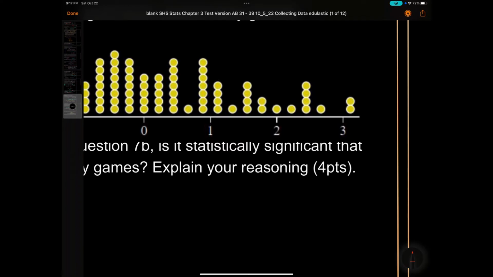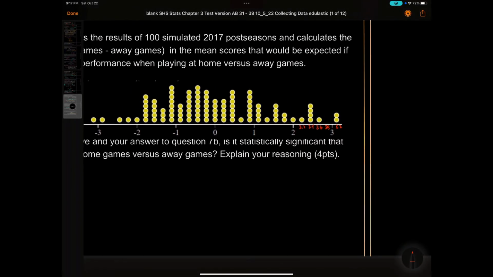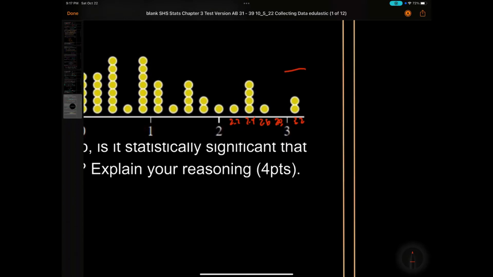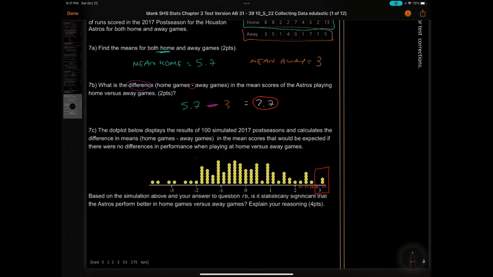Let's just count. So I think this is going to be 2.2, 2.4, 2.6, 2.8. That would be 3.0, and this would be 3.2. Okay, so we're looking for 2.7 and above. 2.7 and above. So the answer is, I think it is. Yes, it is statistically significant.